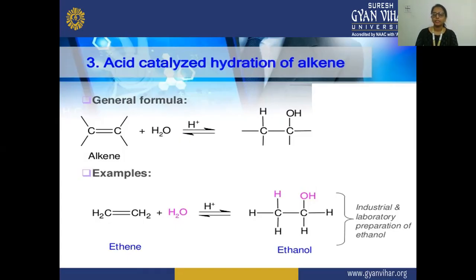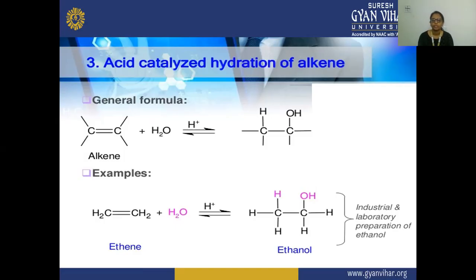It means that on the alkene, this double bond is broken and a single bond is formed, transforming the unsaturated hydrocarbon into a saturated hydrocarbon. So here you can see the alkene is reacting in the presence of an acid catalyst, and hydration of alkene is occurring. Hydration here means the addition of a water molecule.